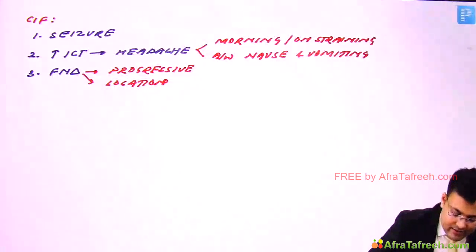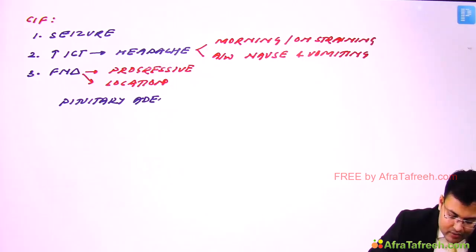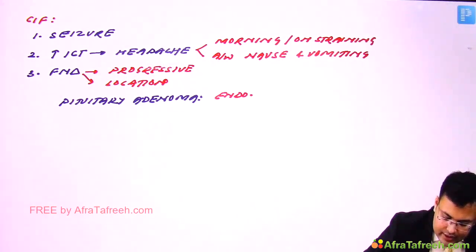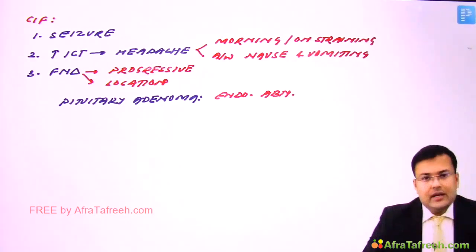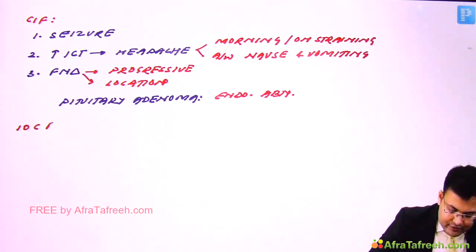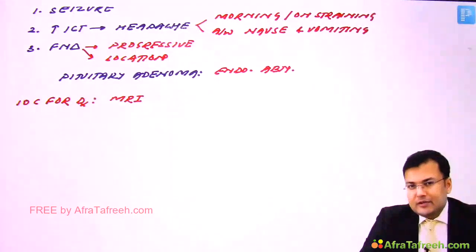Sometimes, in patients of pituitary adenoma, you might find endocrinologic abnormalities. So endocrine abnormalities. Clear? Now how are we going to diagnose? The investigation of choice for diagnosis of brain tumors is MRI. Now basic principles of management.